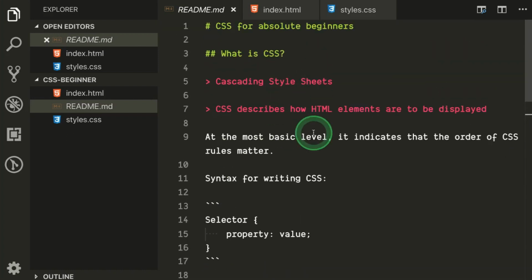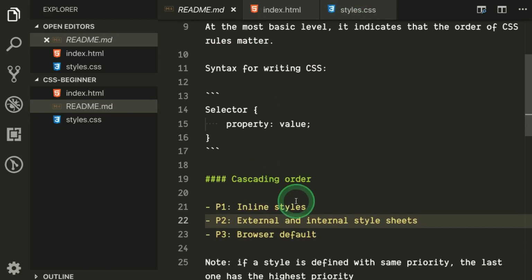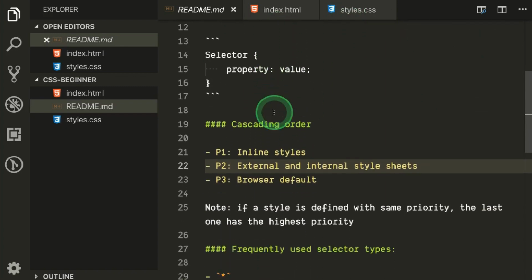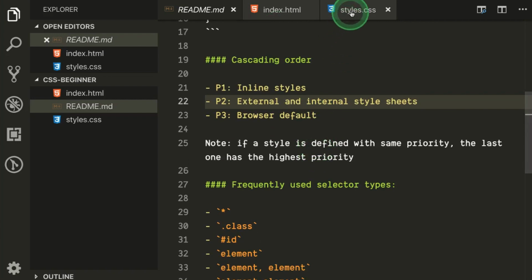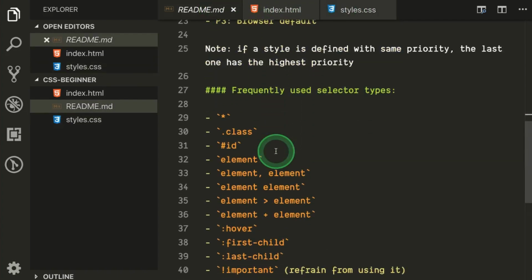So what we looked at till now is how you define this style, what the syntax of the style definition is, and in which order it gets applied. Now we will talk more about the selector because this is very important to understand. I have some cheat sheet kind of thing here which you can see. So the first one will cover is the star.